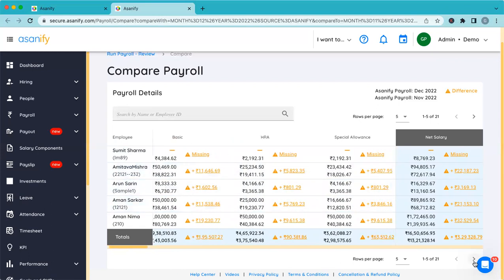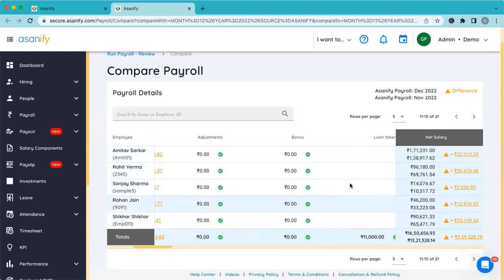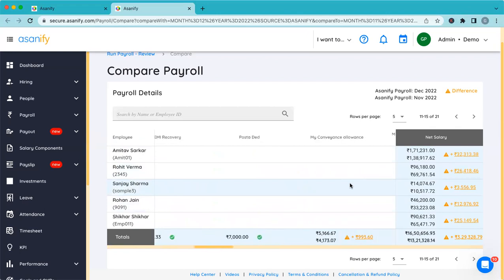And in case there is no change, it will appear as a green button saying that this is exactly as per last month, so there is no difference in the salary.